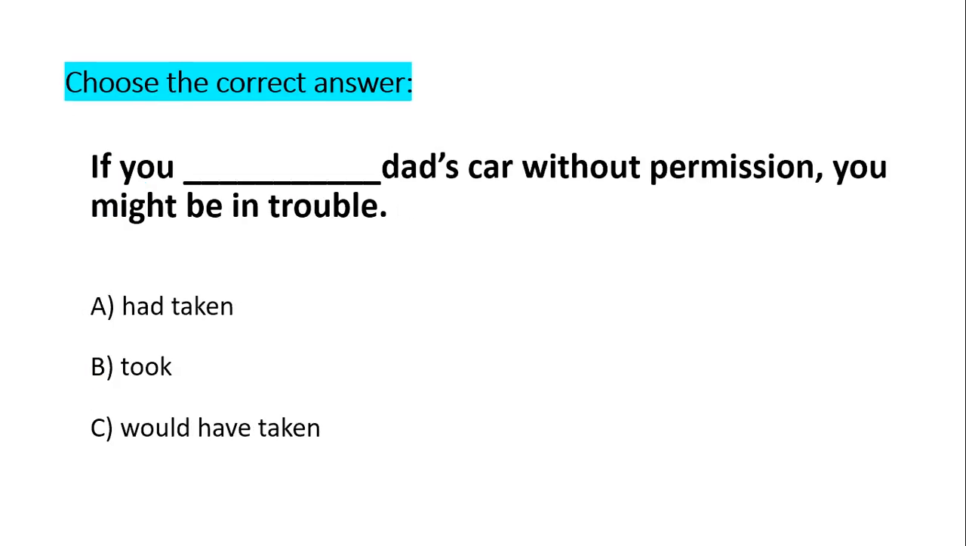Another one: if you had taken dad's car without permission, you might be in trouble. Notice that we have the modal verb here, so I cannot have another modal verb. I cannot use would. The correct choice is had taken. If you had taken dad's car in the past without permission, you might be in trouble now in the present.